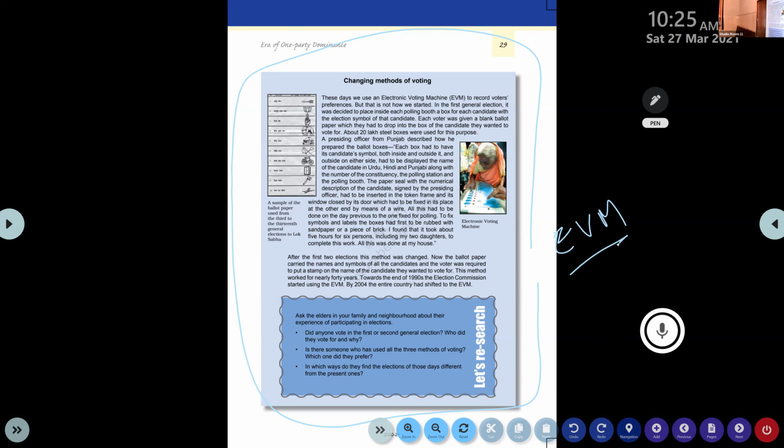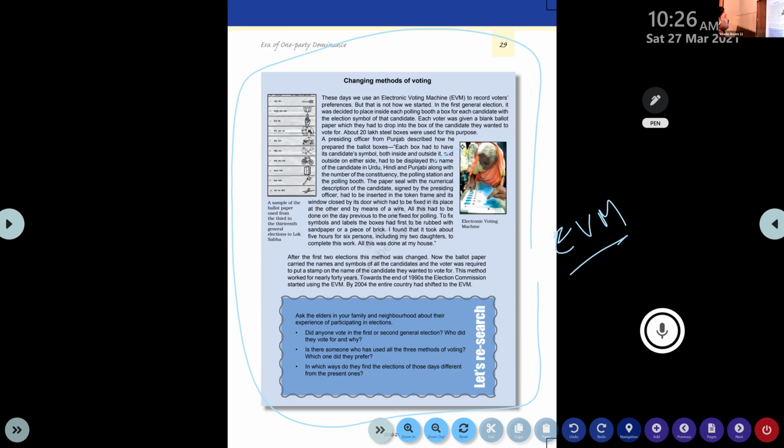A presiding officer from Punjab described how he prepared the ballot boxes. Each box had to have its candidate symbol, both inside and outside it. And inside and on either side had to be displayed the name of the candidate in Urdu, Hindi, and Punjabi. It's a report made by a Punjabi polling officer. So Hindi, Urdu, and Punjabi were used along with the number of the constituency. So this much detail will be there on the ballot box, along with the polling station and the polling booth.